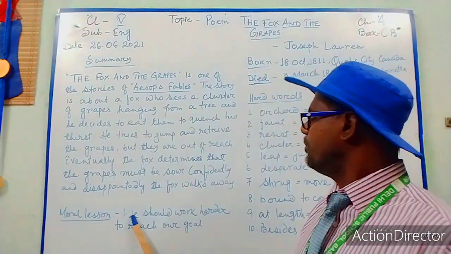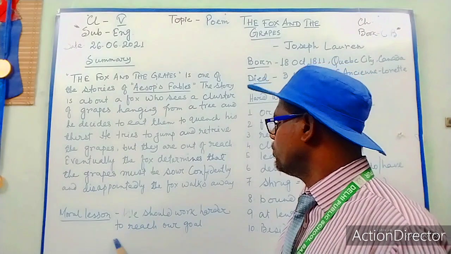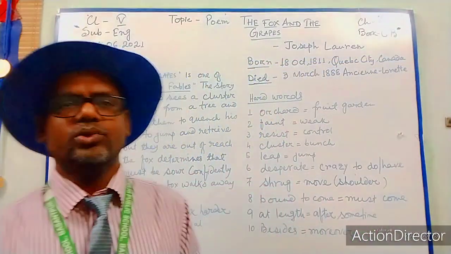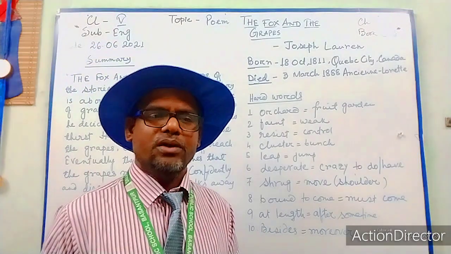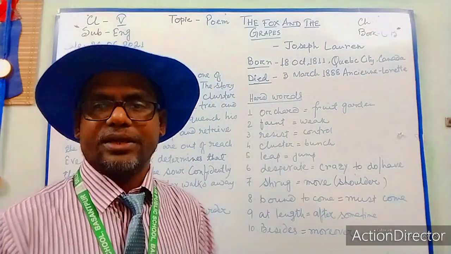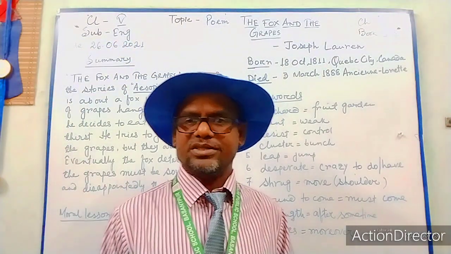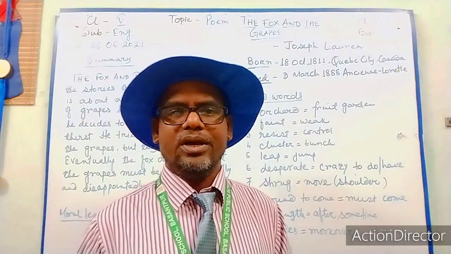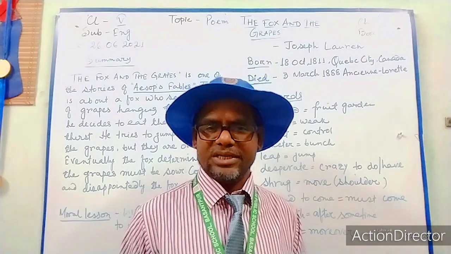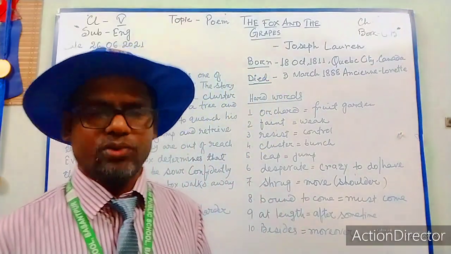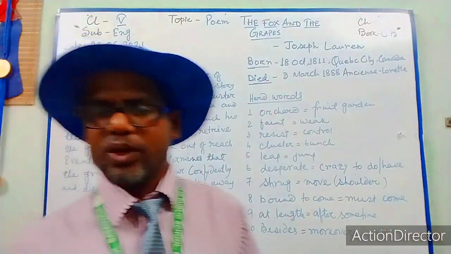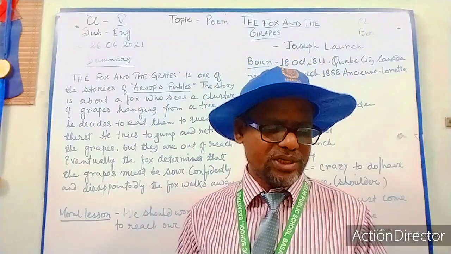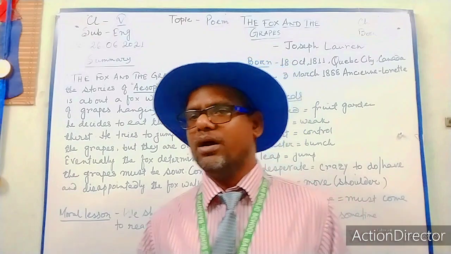Now we have learnt a moral lesson from this poem. What? We should work harder to reach our goal. So if we want to reach our goal, if we want to reach our aim, we need to work harder, not hard, harder. That means more laboriously we should do our job, so that we can reach our destination, so that we can reach our goal. So this is the whole story in this poem. So in the form of a poem, this is a story you have learned from the book.